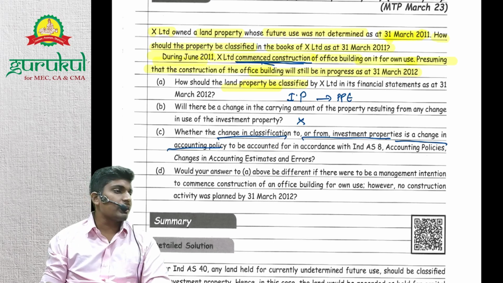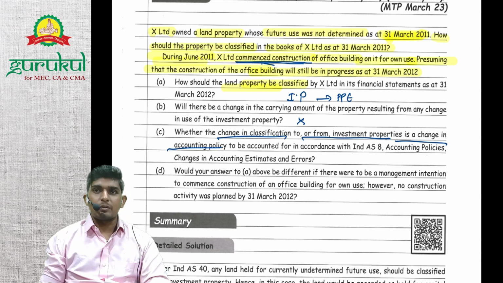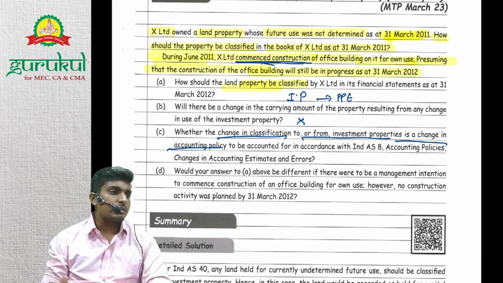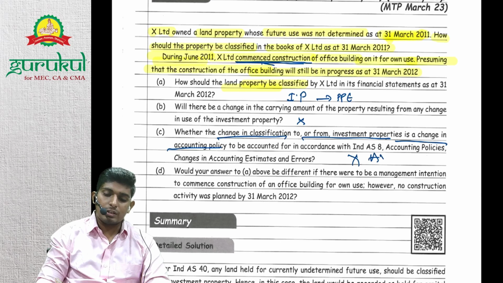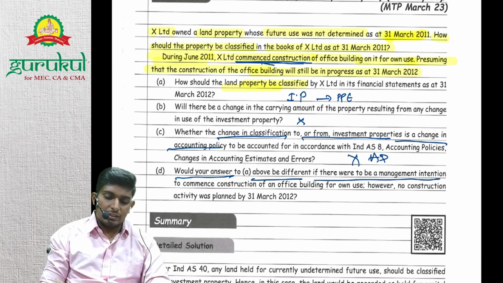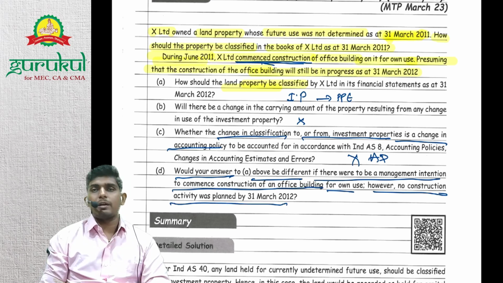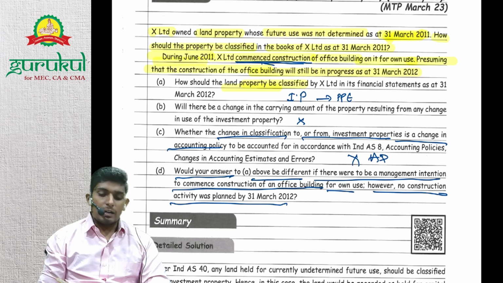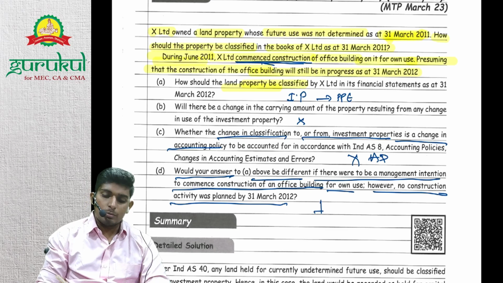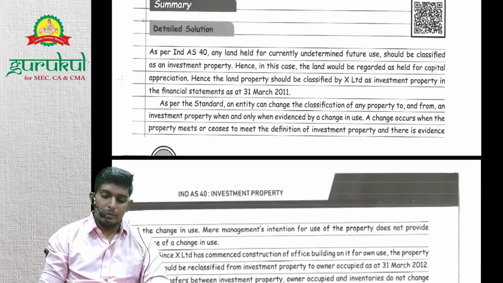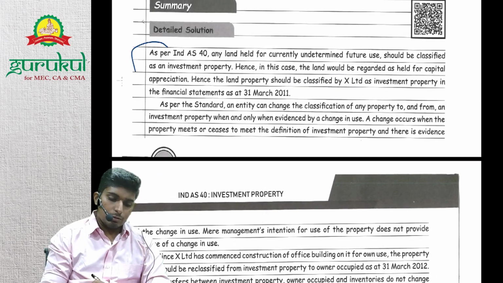If it was a change in accounting policy, we would follow retrospective accounting. Since it's not a change in accounting policy, we will follow prospective accounting. What they have asked in the question is whether it's changing accounting policy, then we'll write no, it's not a change in accounting policy, right? Would your answer to A be different if there was management intention to commence construction of an office building for own use? However, no construction activity was planned. So they had only intention changed. Actual work didn't start. Then it will be investment property, right? It won't be PP.